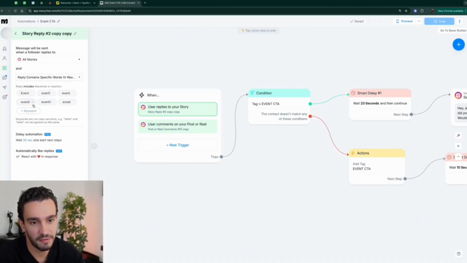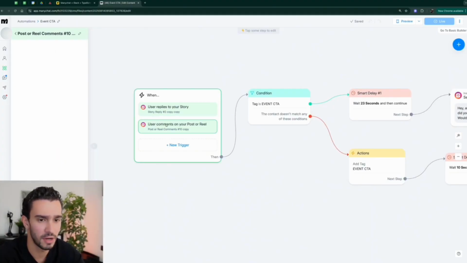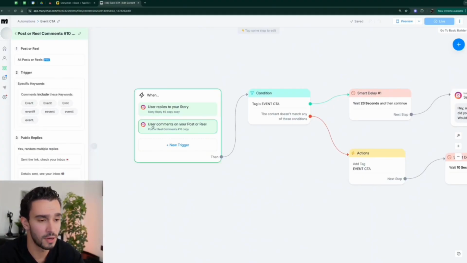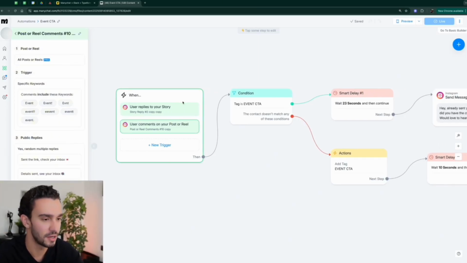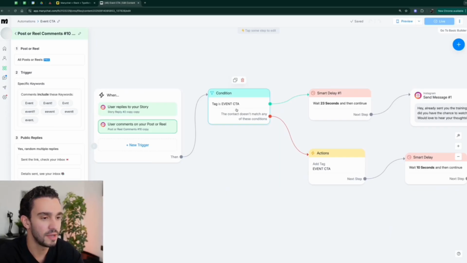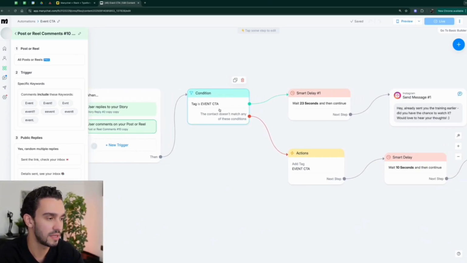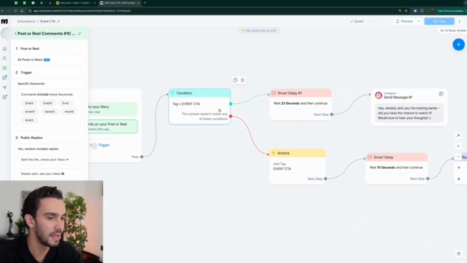We have the event, and you have all the different spelling types that people could put down, a little bit of typos here, dots at the end, double letters at the end, exclamation marks, and so on and so forth. Then you have the exact same thing for comments, okay? So story replies and comments are typically the type of call to actions that you're going to be doing. From there, we basically have a condition that checks whether we sent this resource before or not. It's going to make sense in a second.